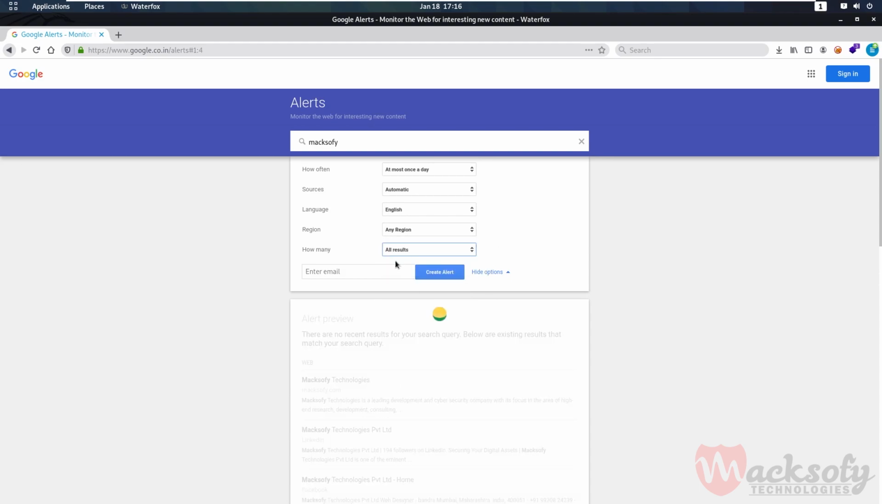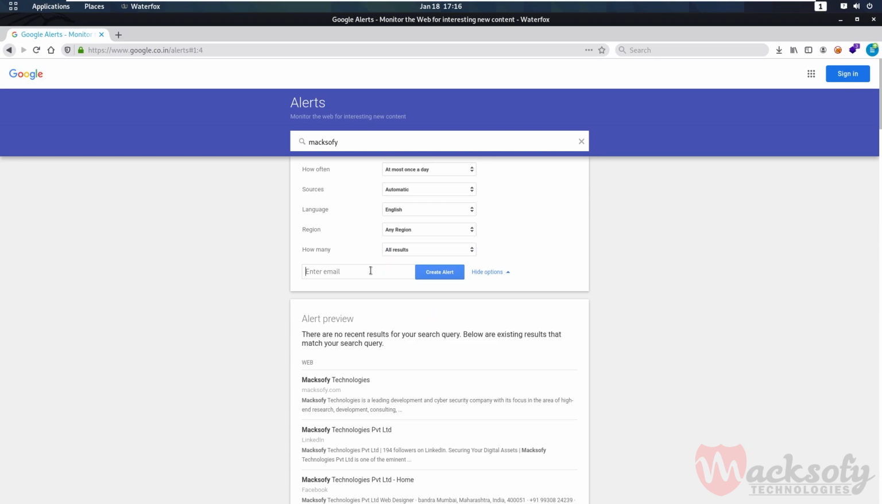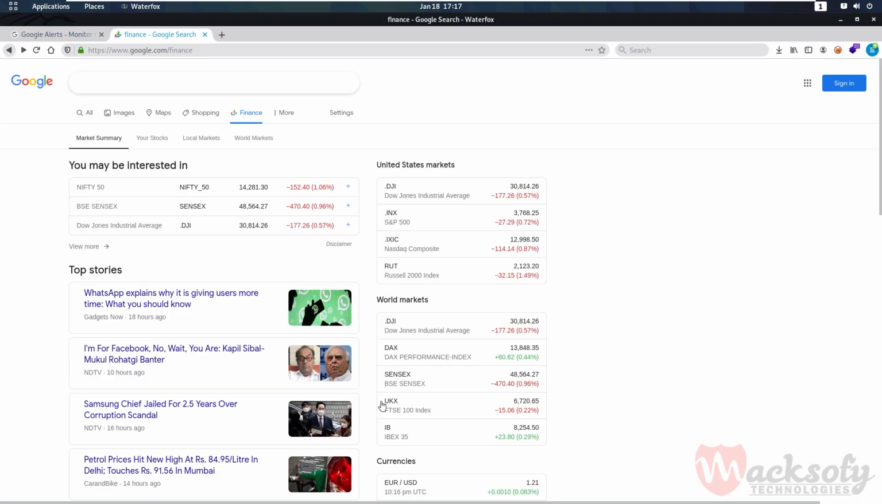You can even select all the results, and then you can just provide your email address over here and then create an alert. What this will do is it will just create an alert, and whenever there's something new about McAfee on the web, you will just get an alert on your email regarding that. Now we can also gather information from financial services. Financial services provide useful information about the target company, such as market value of a company's share, company profile, competitor details, etc. Two of the famous financial services are Google Finance and Yahoo Finance.